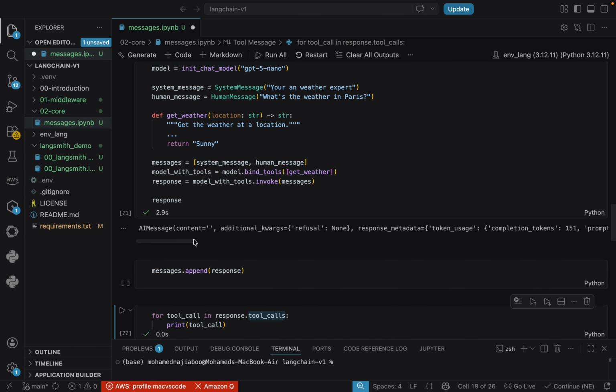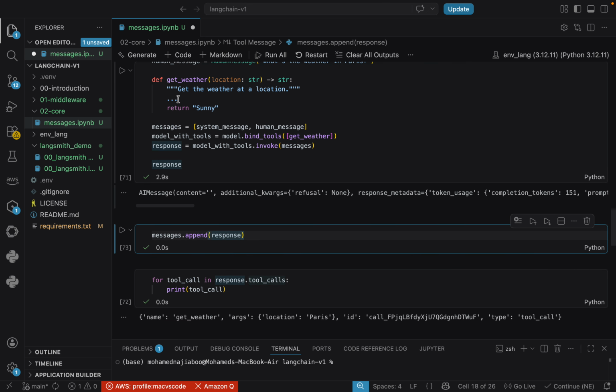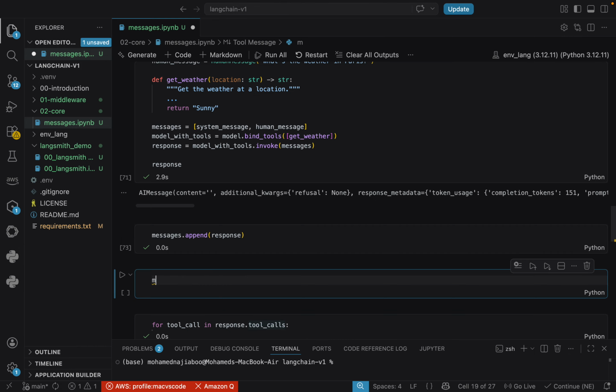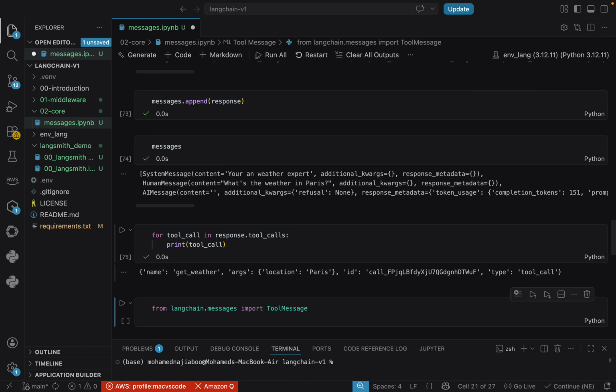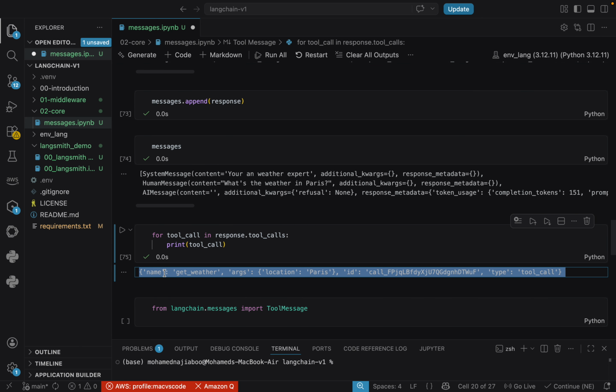Here we are actually appending the response to the message. I will show you the entire program, so if you are not clear, just give me 1 minute. If you look at this, we can see that the system message is there, the human message is there, and the AI message we are passing. As I said, it's giving us tool information that we need to call. The LLM does not have any capability to call the tools. It will give us instructions to execute it.